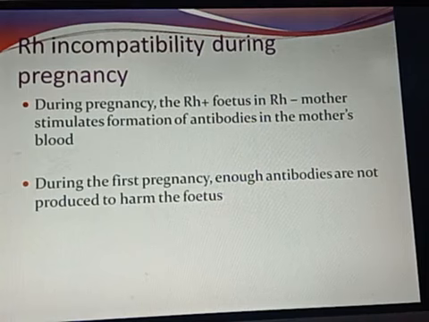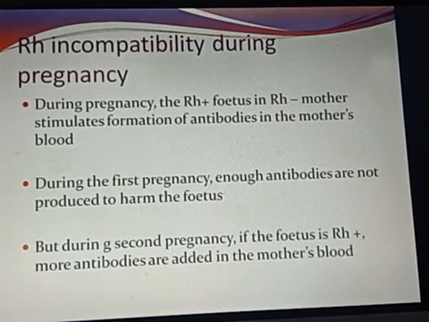So when it stimulates, antibodies will be formed. During the first pregnancy, enough antibodies are not produced. At the time of the first pregnancy, not so many antibodies are formed that can harm the fetus. So the first delivery or the first pregnancy will be normal, meaning nothing will happen to the child; the child will be normal.